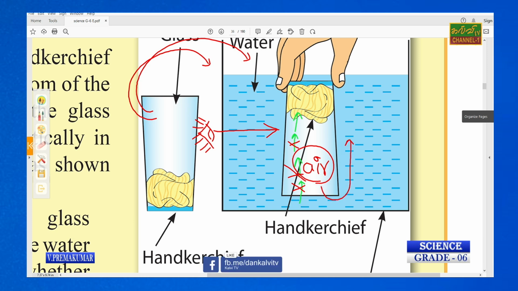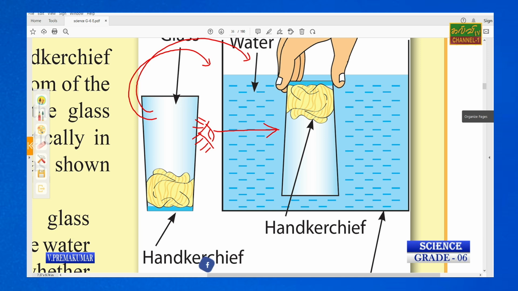Here we are unable to remove the air because around the air is water. The water has trapped air in the glass. So what is our conclusion? Yes, our conclusion is air occupies space.